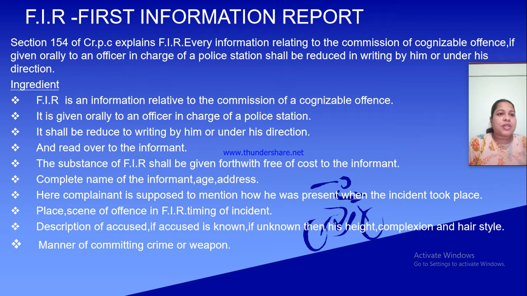The police will record the complete name of the informant, age and address. So the informant who has given the information, his name and address. The complainant is also supposed to mention how he was present when the incident took place. The informant also has to tell the police how he was present at that incident.